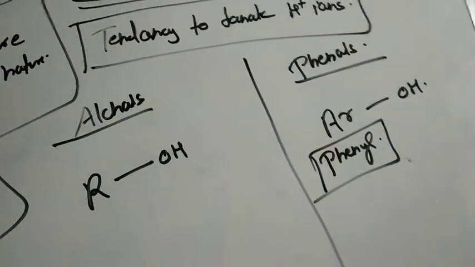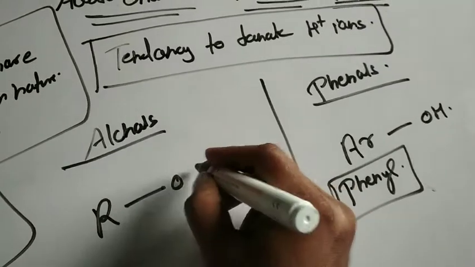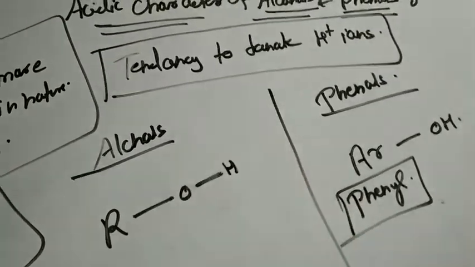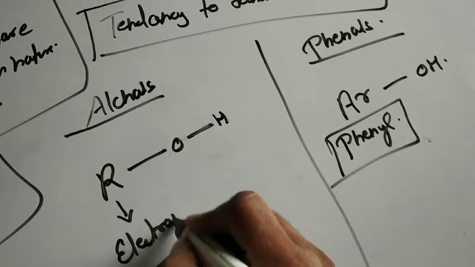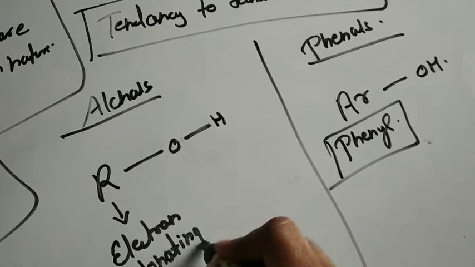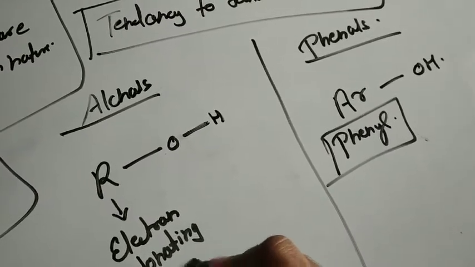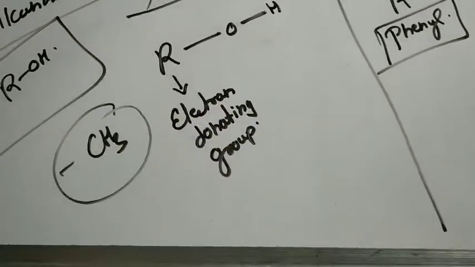See, in the case of the structure of ROH, I will split this and write. This particular R is the electron donating group. We know that alkyl groups like CH3 are very good donating groups.